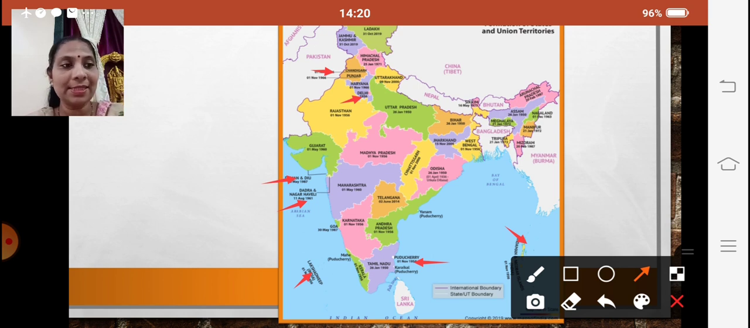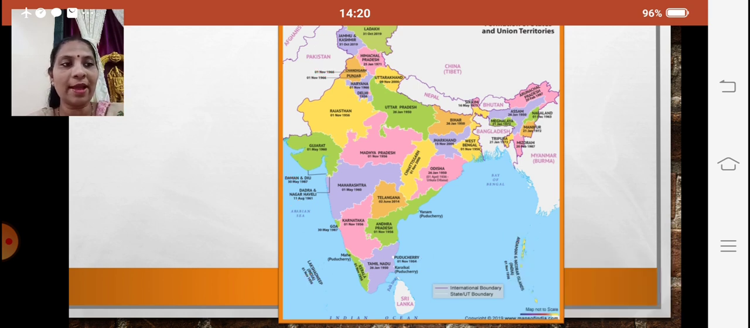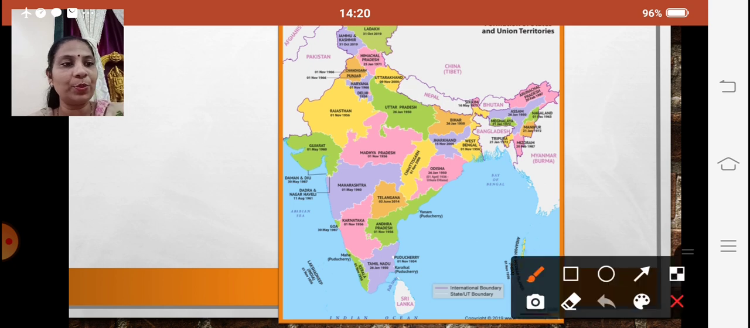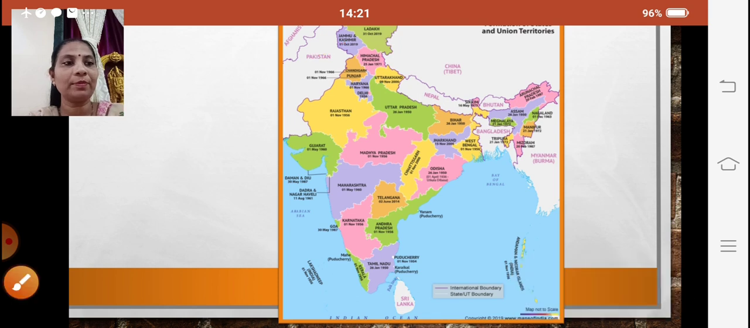But last year 2 more were added to it. I'll just show you which are those. It is Ladakh over here and Jammu and Kashmir. So these also come under the union territories. Going ahead, and 29 states as we have.